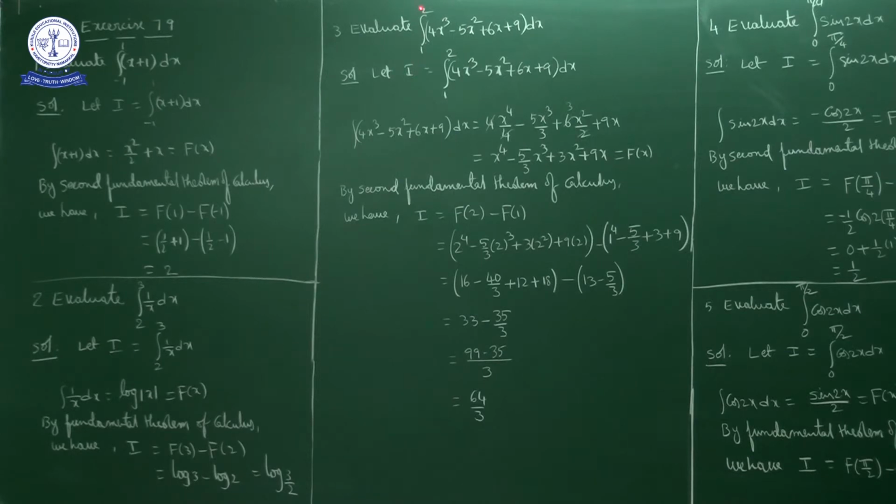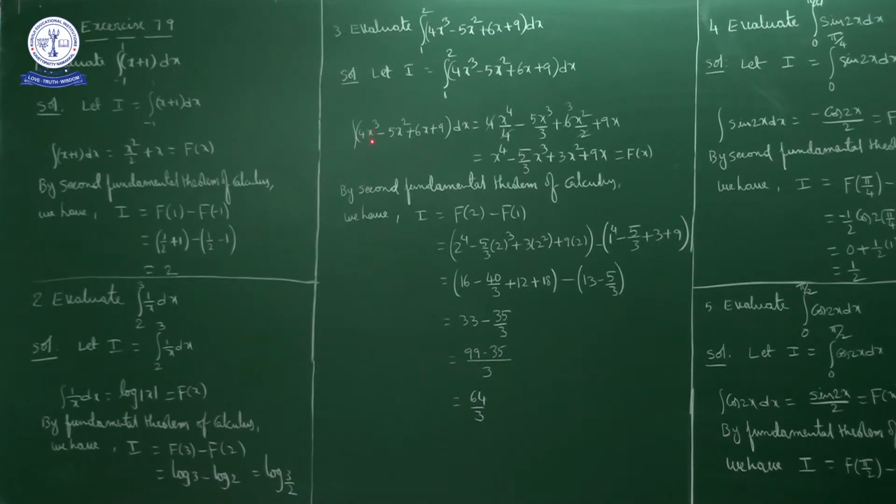Evaluate the integral from 1 to 2 of 4x cube minus 5x square plus 6x plus 9 dx. Okay, we will consider this as I is equal to the integral from 1 to 2 of 4x cube minus 5x square plus 6x plus 9 dx. First I will calculate the indefinite integration, or antiderivative, of this part. So the integral of 4x cube minus 5x square plus 6x plus 9 dx is equal to what?